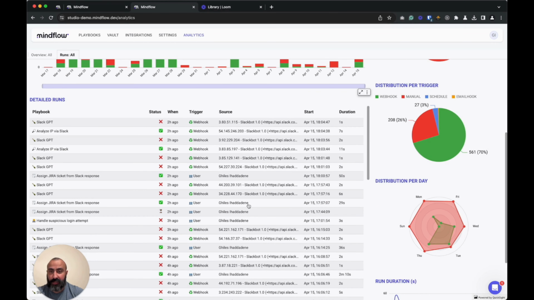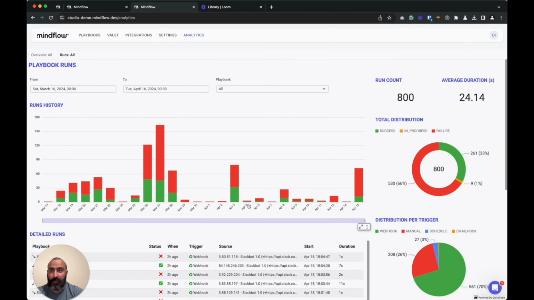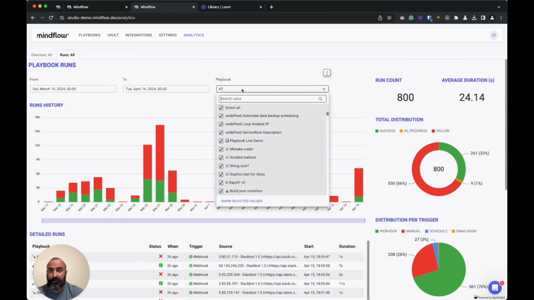The details run here shows one execution at a time, with the status plus the duration of the execution. A perfect module to have an overview of the different executions that happen from a start date to an end date. And if needed, we can even filter by playbook.